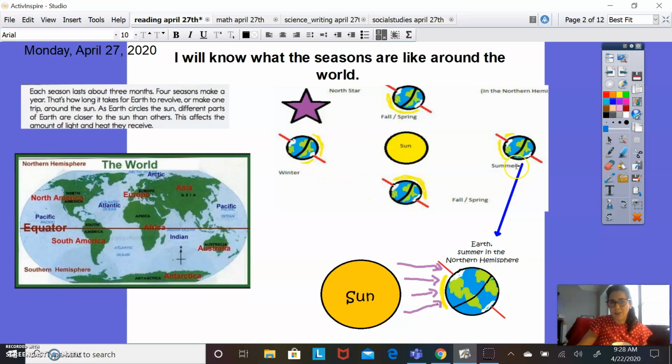When it gets over here to this side, what do you notice? What part is facing the sun? Now the northern hemisphere is facing the sun, so it's going to be hotter here, and it's not going to be as hot here. We're going to talk more about that.